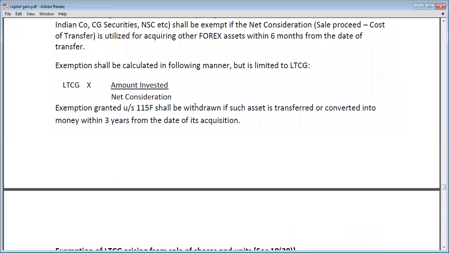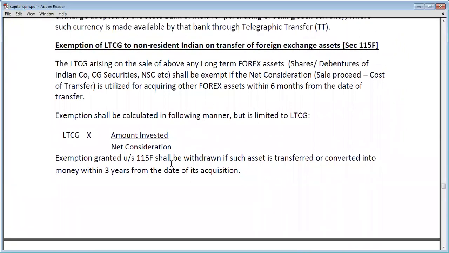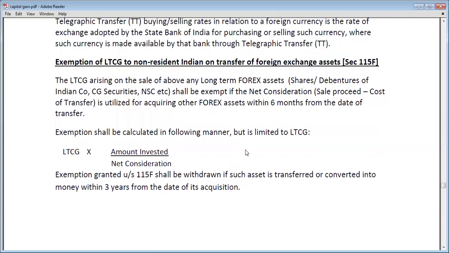Exemption granted under section 115F shall be withdrawn if such asset is transferred or converted into money within 3 years from the date of its acquisition. So once you have purchased this asset, if within 3 years you sell it back or convert it into cash, then in that case this exemption will be withdrawn and the exemption amount will become taxable. Okay, so this is the exemption of LTCG to non-resident Indian on transfer of foreign exchange assets.